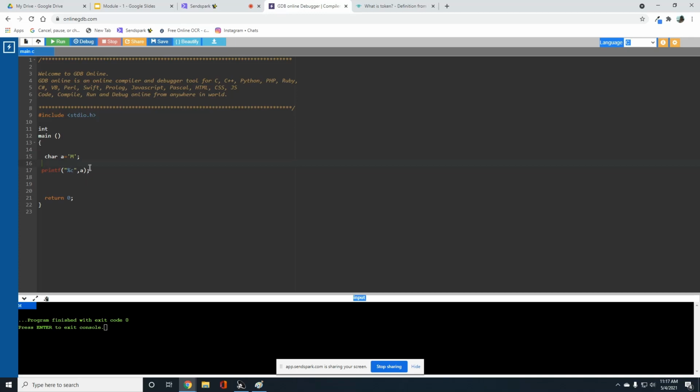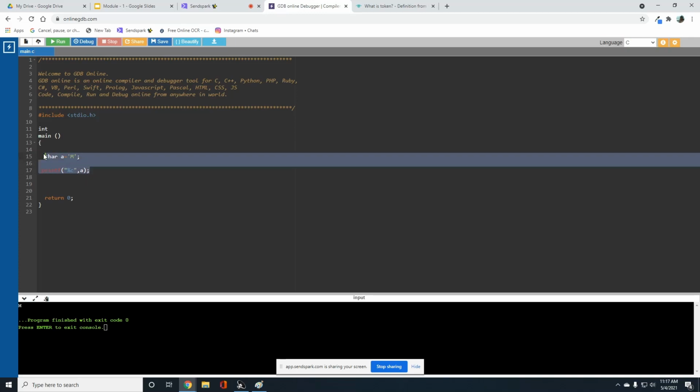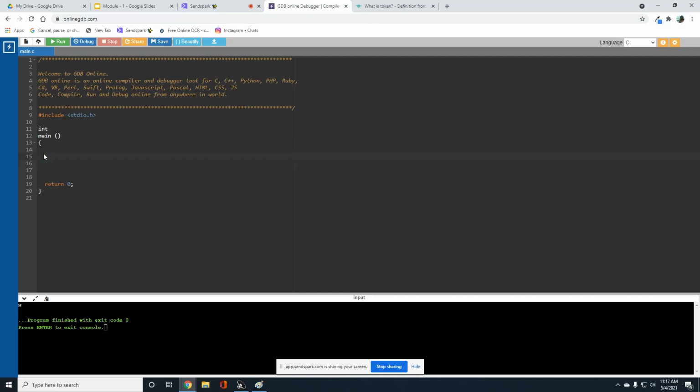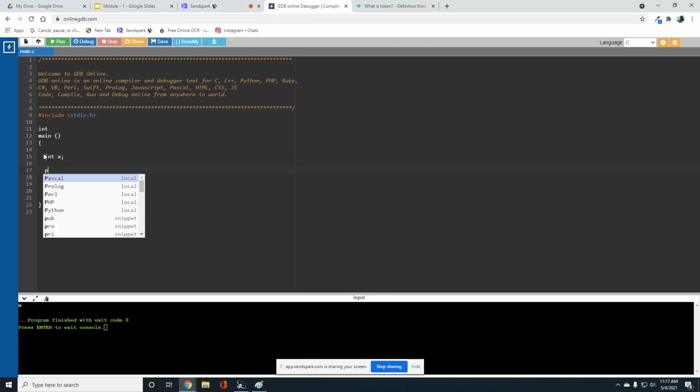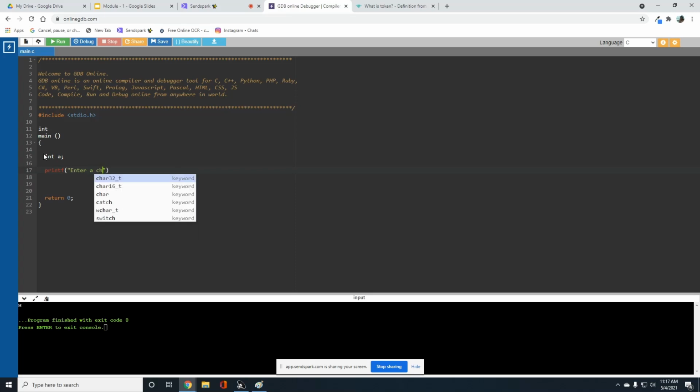Okay. Now getchar and putchar. First, I'm declaring int a, because I'm not passing any character value to the a variable, because I want to use the printf function. Enter a character.